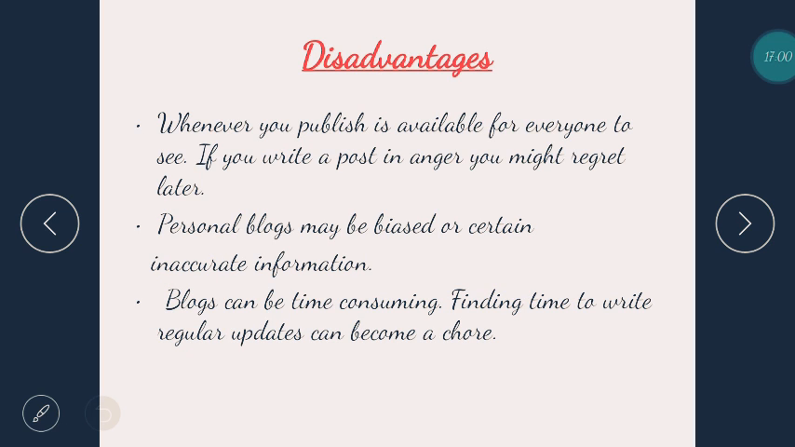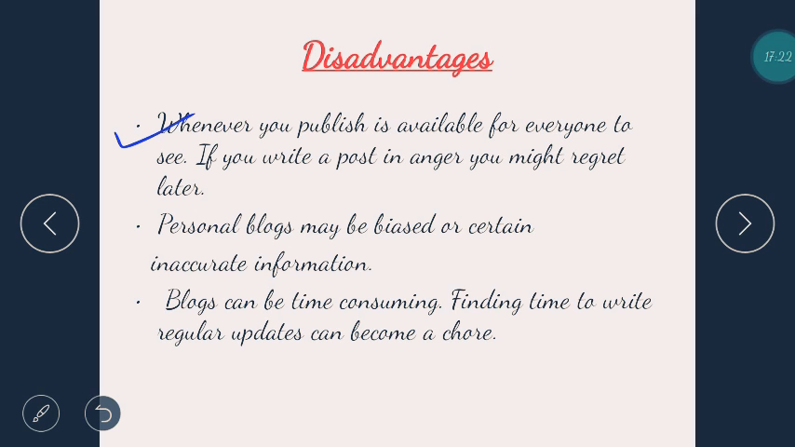Now, what are the disadvantages of a blog? Whenever you publish, it is available for everyone to see. If you write a post in anger, you might regret it later. So people are advised not to write a blog when they are angry, because in anger they can write anything, and blogs are public.